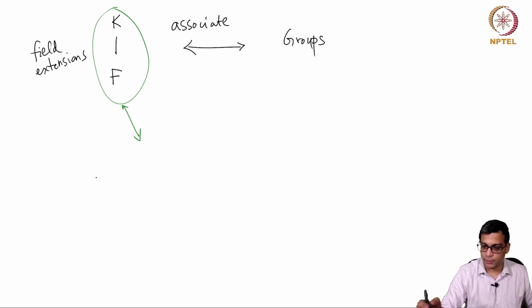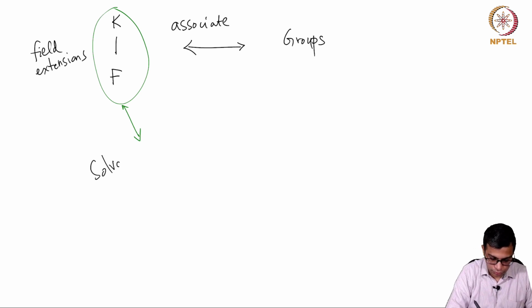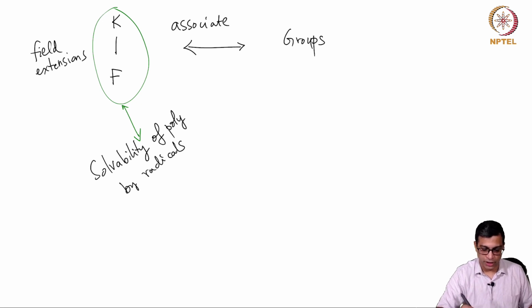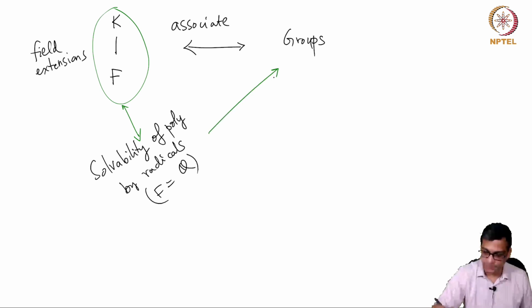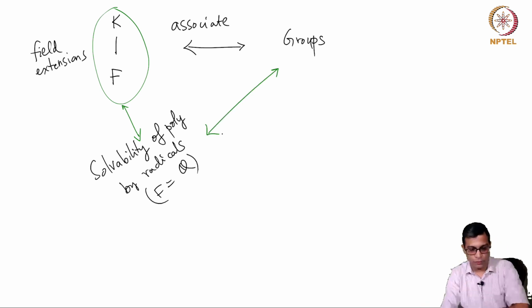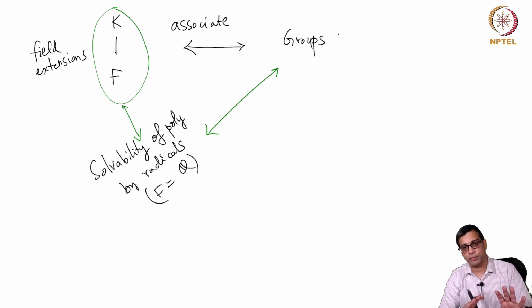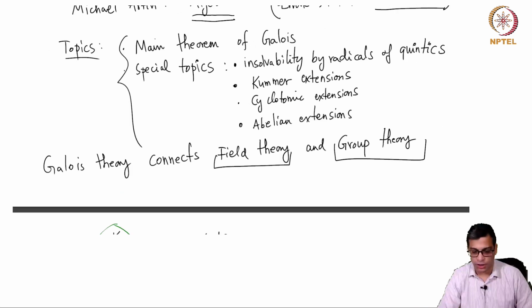to solvability by radicals of polynomials. So this is the connection that typically we take F to be Q, okay, or some extension of Q. And then there will be a connection to this side also. So whether a polynomial is solvable by radicals or not will be a property of the field extension. At the same time, it will be a property of the group, and then putting all this together, we answer the question that Galois answered, that quintics cannot be solved by radicals.